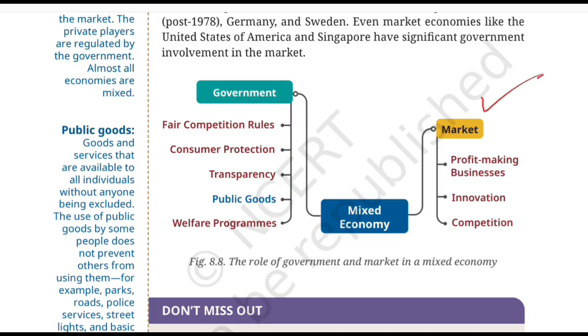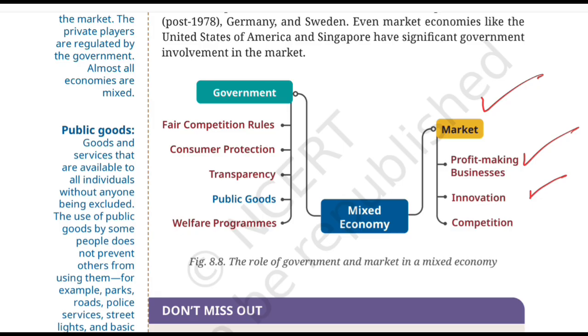Likewise, we also have the market role to play, or the private individual role to play over here. Now, looking at this other side, the figure shows us three important features. The first one is profit making businesses, which means private businesses operate with profit as an important motive. Innovation.